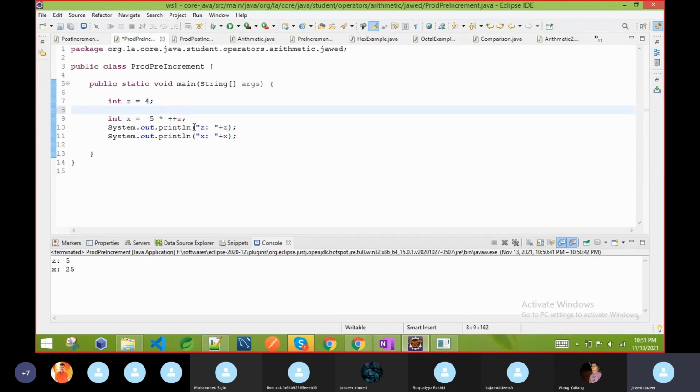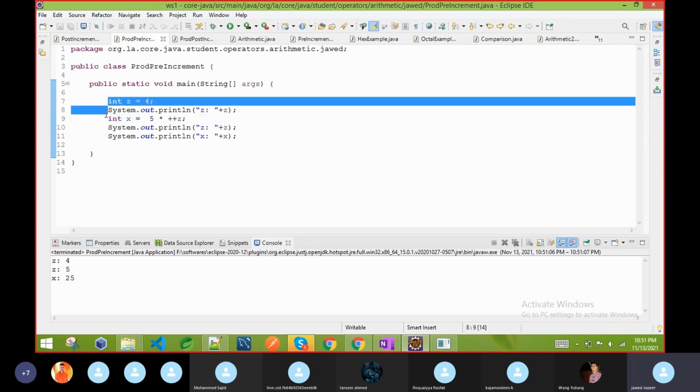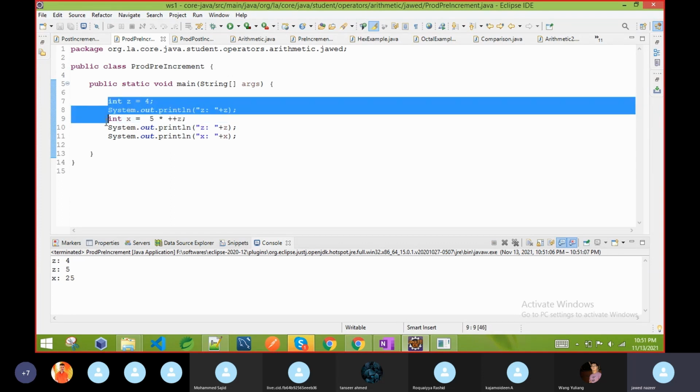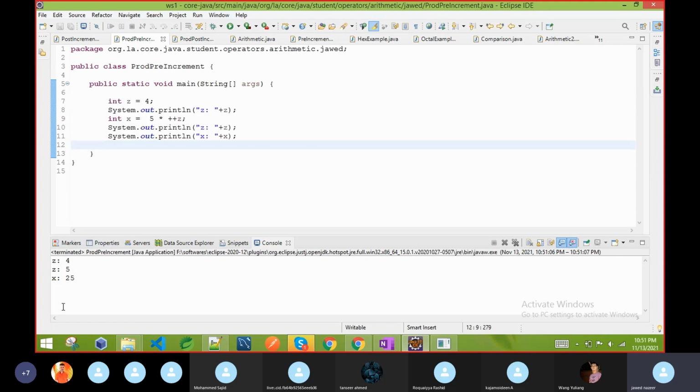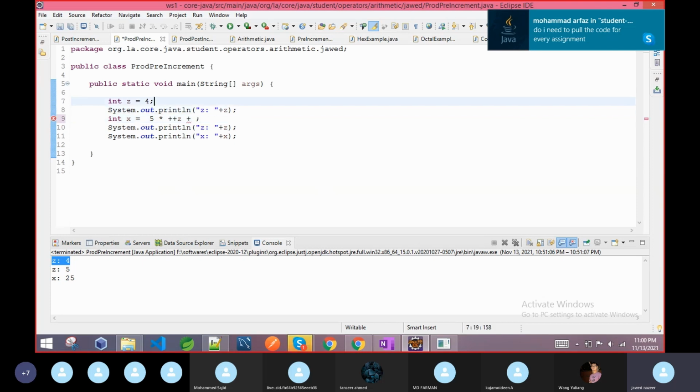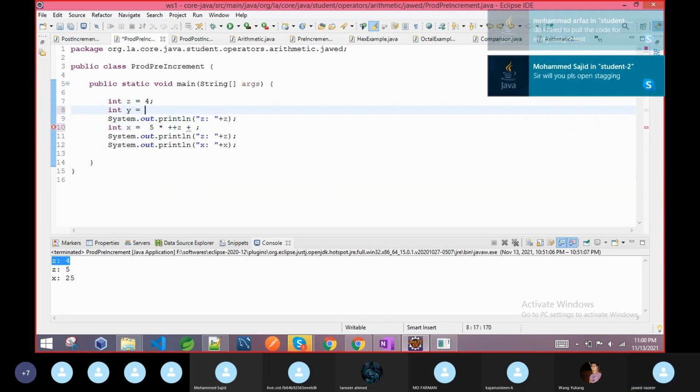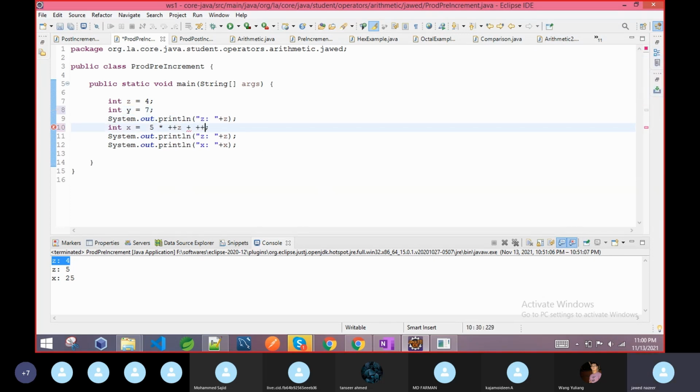If I print z here, then this time you can see the z value is 4 only, because you haven't reached this expression. It is going top to bottom. So this part is done, 4 printed, then the operation happens, then this and then this. So you can see here. Now suppose we have y post increment. Here I just increase it, so if you see, this one is post and this one is pre. The variables are z, y and x.